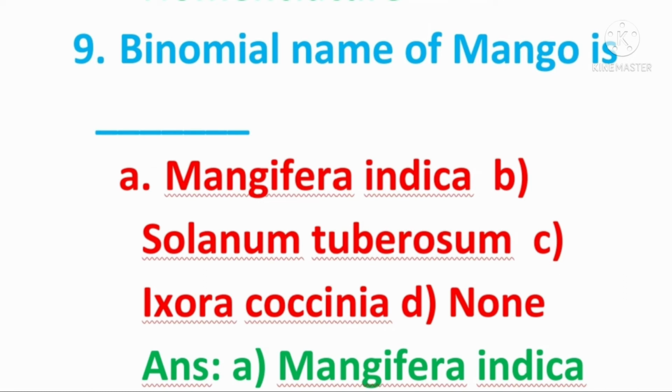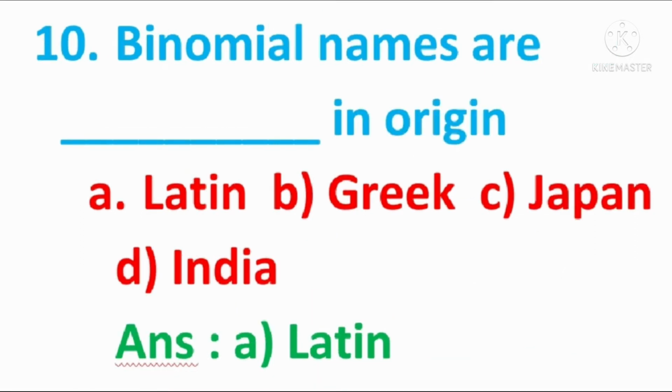Ninth question. Binomial name of mango is, answer is Mangifera indica. Mangifera indica. 10th question. Binomial names are dash in origin. Latin is the answer. So all the binomial names or scientific names are given in the Latin language.